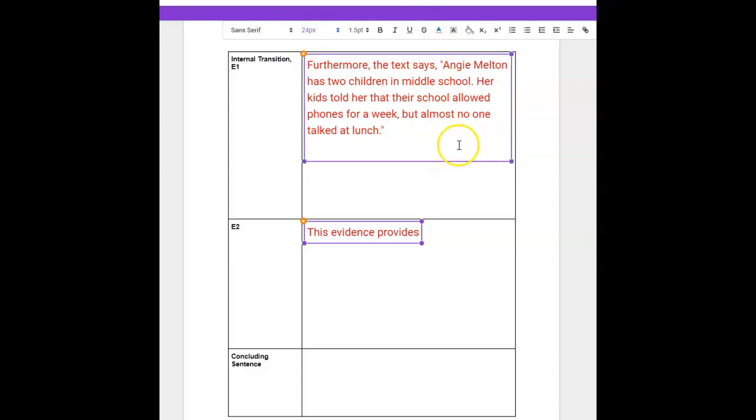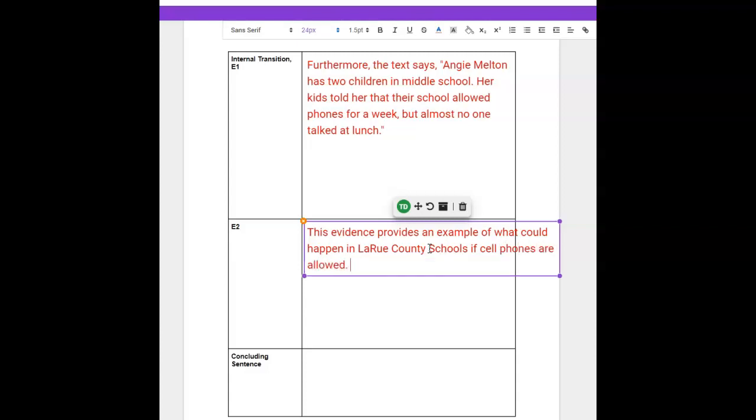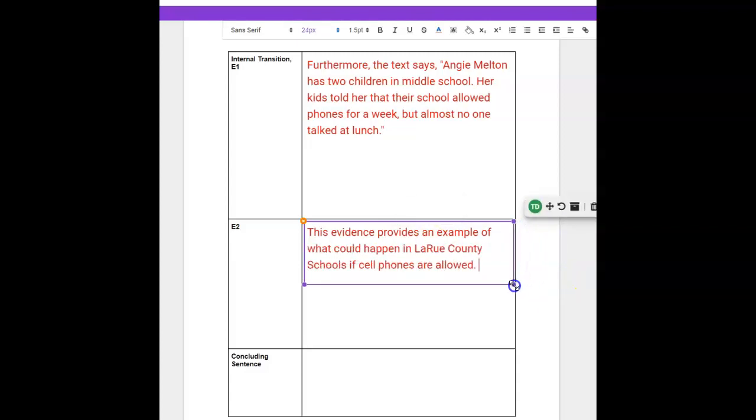This is an example, like I said, of a school that has allowed cell phones in their school. So I'm going to start by saying this evidence provides an example of what could happen in LaRue County. Let's change that to in. What could happen in LaRue County schools if cell phones are allowed. Because like it says in the example, once you allow cell phones, people stop talking to each other.